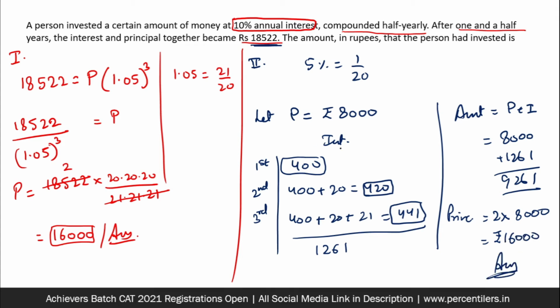I hope you guys understood the second method. If you did not understand this table, how I made this, then I strongly recommend you to watch the video on compound interest, which is there on our YouTube channel in the basics of quant. So this method I really like because it involves addition and not multiplication. You don't have to find squares of difficult numbers or cubes of difficult numbers. You can just spare yourself from all that and just deal with addition. So moving on to the next one.